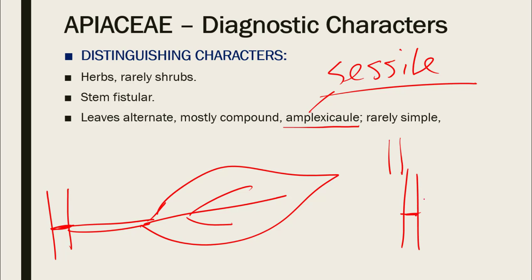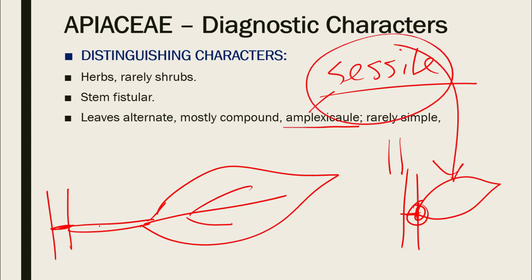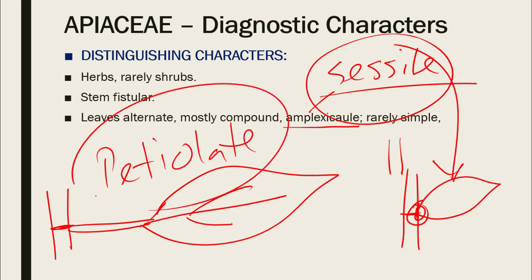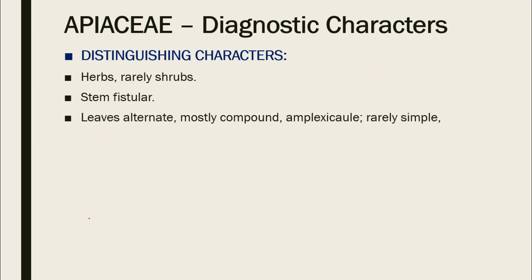This is the node, and as you can see, this particular leaf has its base directly attached to the stem instead of a petiole. So this is a sessile leaf, and this is a petiolate leaf, as there is a petiole. The term amplexicaul is related to sessile leaves, which do not have a petiole, do not have a stalk.